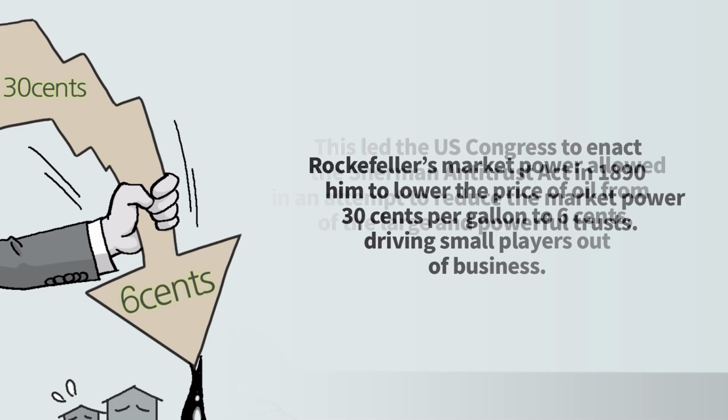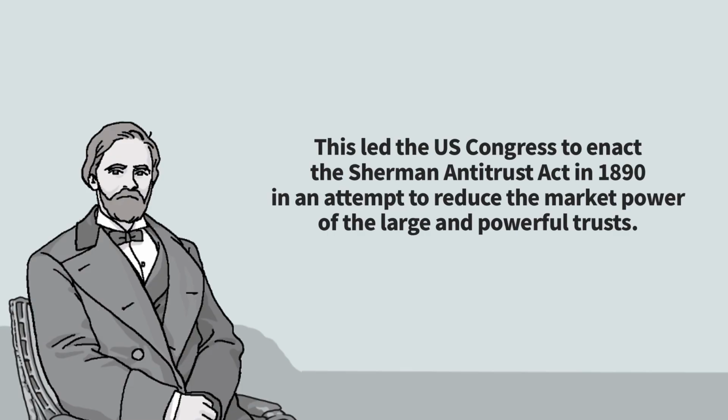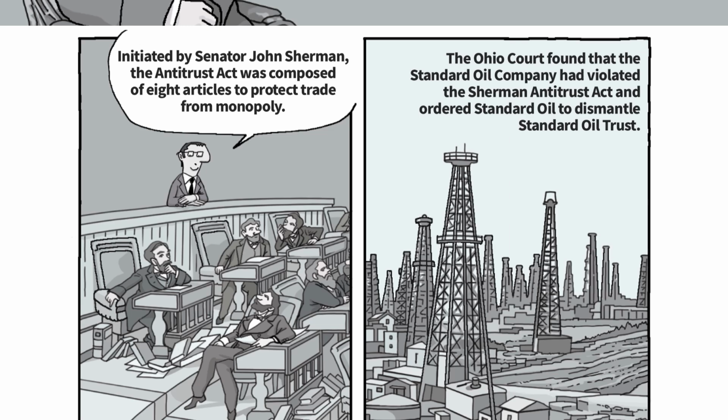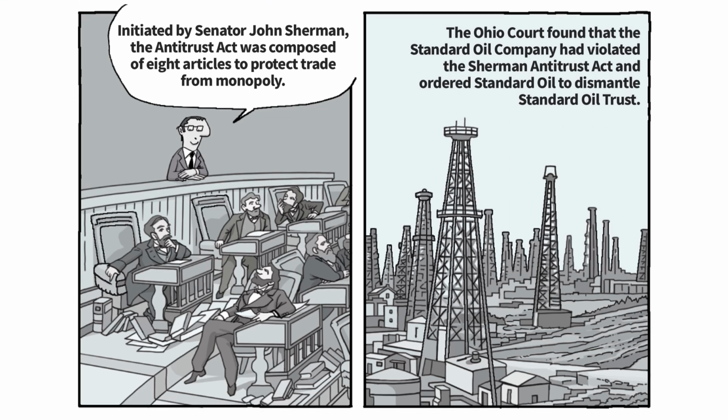This led the U.S. Congress to enact the Sherman Antitrust Act in 1890 in an attempt to reduce the market power of the large and powerful trusts. Initiated by Senator John Sherman, the Antitrust Act was composed of 8 articles to protect trade from monopoly.